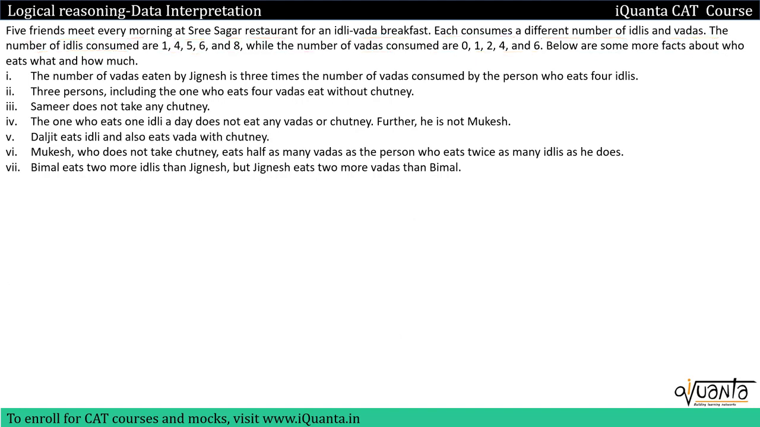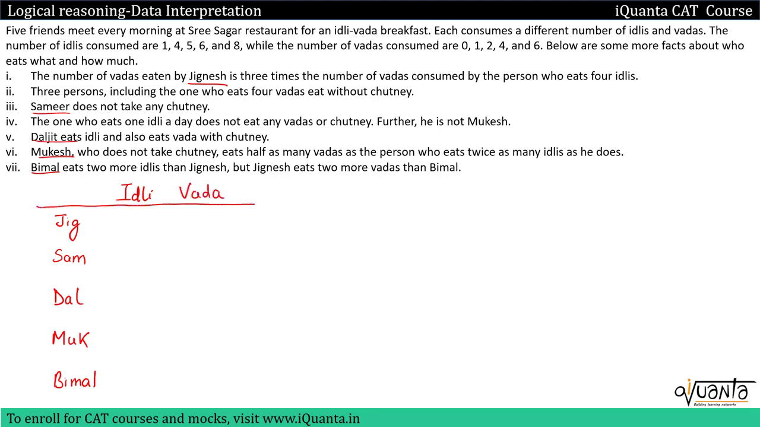First of all, I need 5 friends. So they are Samir, Daljit, Mukesh, Bimal, and we have Jignesh. So I'll write the names of all those people: Jignesh, then I have Samir, Daljit, Mukesh and Bimal. They are eating vadas and idli. So let me write down idli over here and vada over here. So this will be the table in which we'll be filling all the data about whatever they are eating and how much.